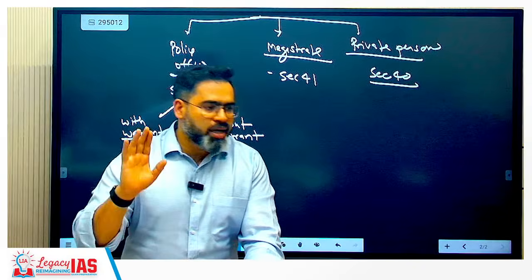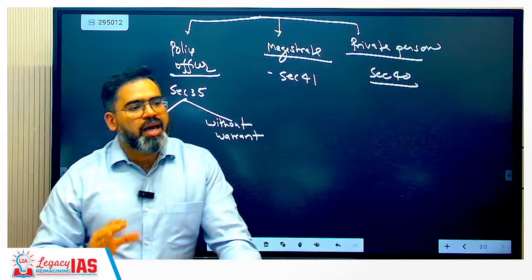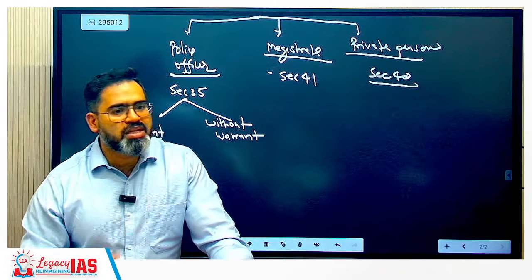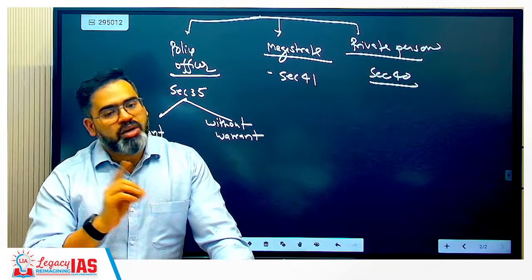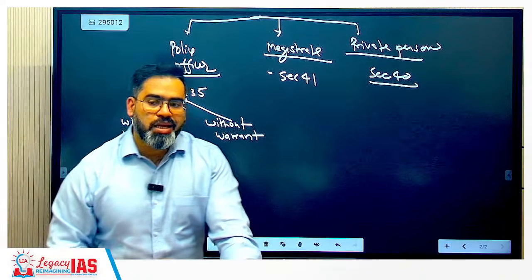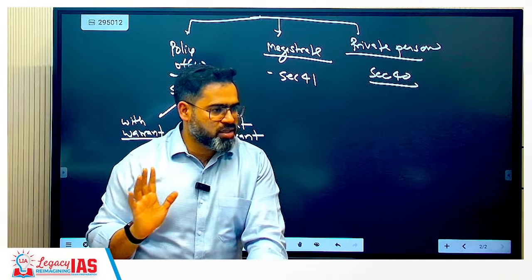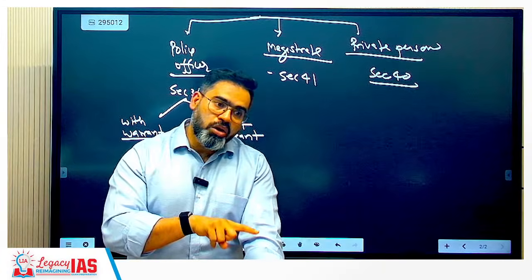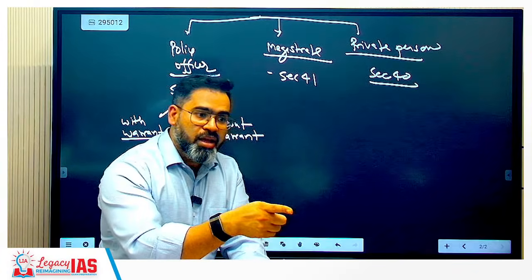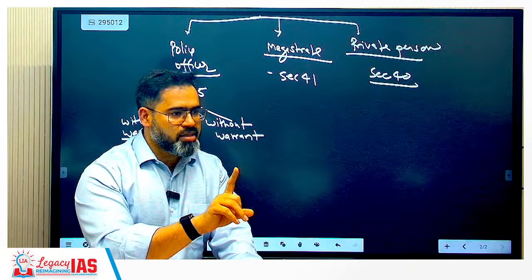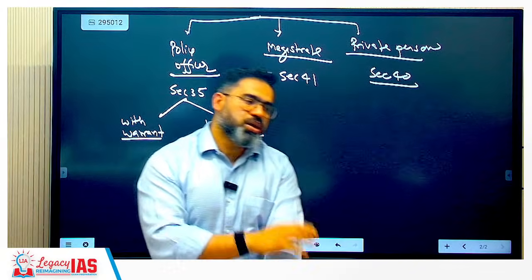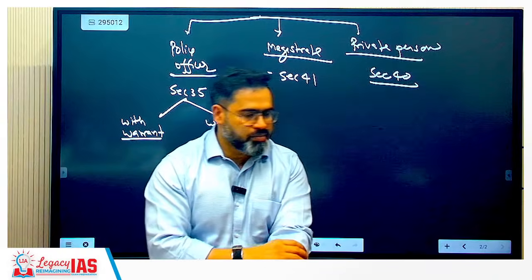You will remain there, and whenever they call you, you visit the police station, so police may not arrest you. So the answer is, in every cognizable offense police will not definitely arrest you. Correct है ना? In every non-cognizable offense police still may arrest you. Clear this? So it depends on the police. Clear?